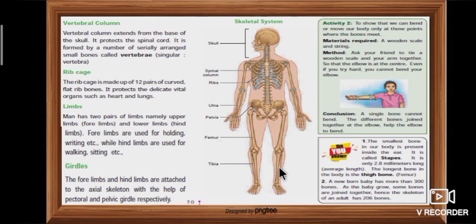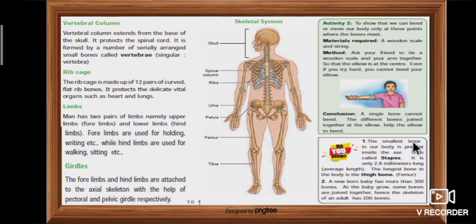On this page, they give the important points. A single bone cannot bend. The different bones join together at the elbow. This helps the elbow to bend. Once again, a single bone cannot bend. The different bones join together at the elbow to help it bend.